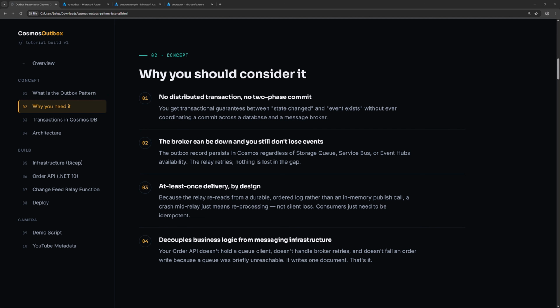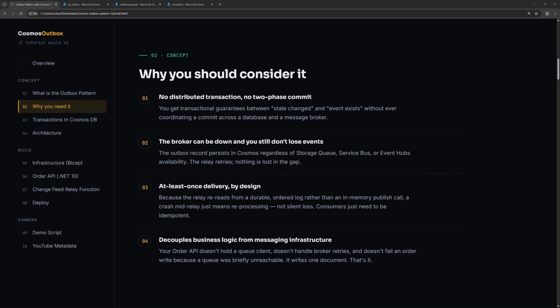Why you should consider the Outbox pattern. No distributed transaction, no two-phase commit. You get a transactional guarantee between the state change and the event existing, without ever coordinating a commit across a database and a message broker. The broker can be down and you still don't lose events. The Outbox record persists in Cosmos regardless of storage queue, Service Bus, or Event Hub availability. The relay retries, so nothing is lost in the gap.